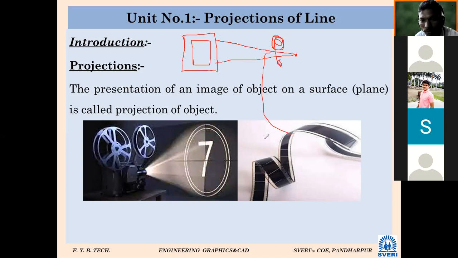Means what was happening there: there were 2 wheels something like this, a reel winding in between, and the light source focusing through it onto the screen. The picture appeared there, and all the audience were enjoying the movie. So presentation or projection is this small image being enlarged here.